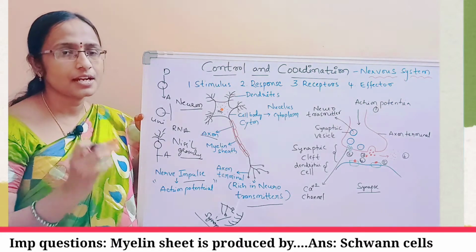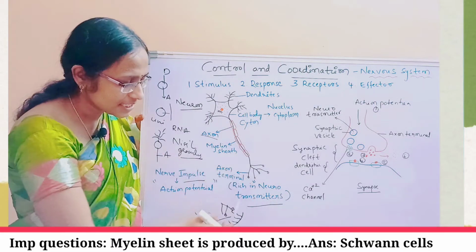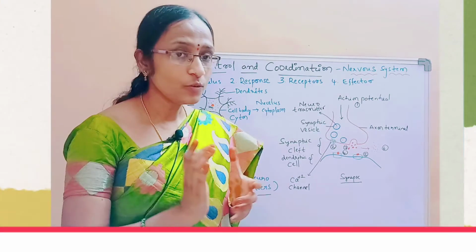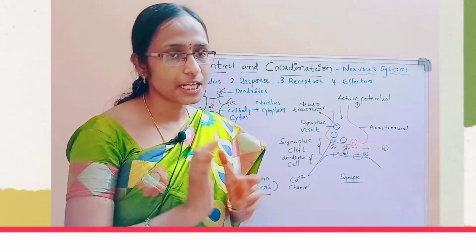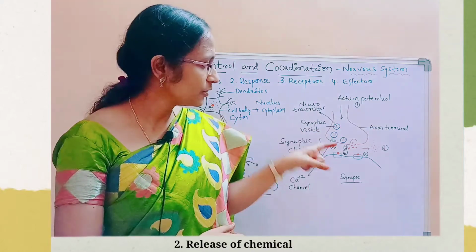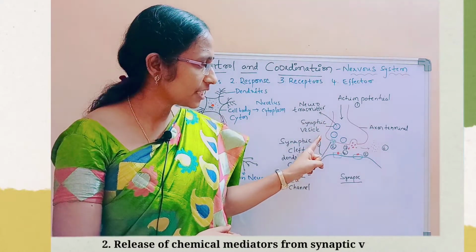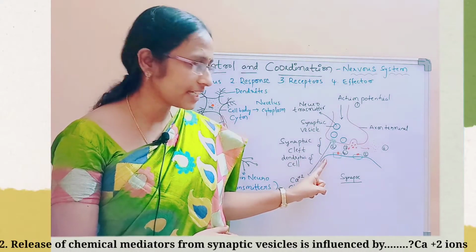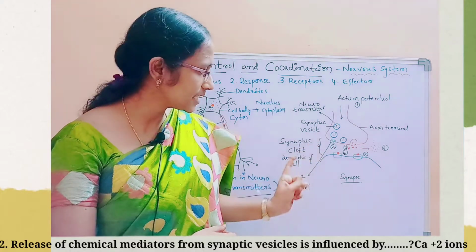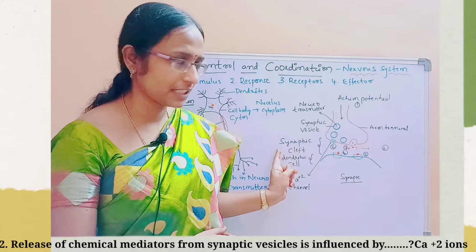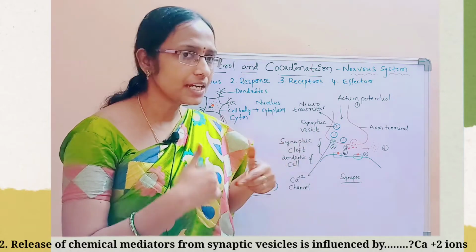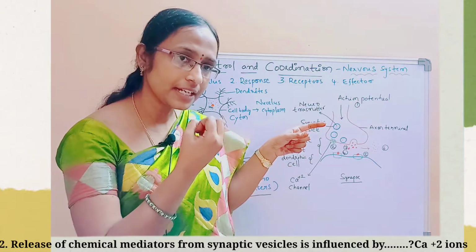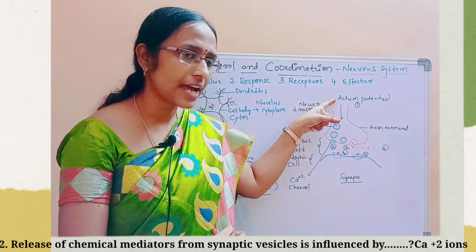Now we have to understand a little more information about the synapse, about what is happening throughout the synapse. Now we see what clearly happens in the synaptic portion of the nerve cell. Here you can see the axon terminal of the first nerve cell and the dendritic portion of the second nerve cell. In between, the space is there, no? This space is called the synaptic cleft. Now what happens in the synapse? Whenever a stimulus is generated, the neuron will identify it and it is transmitted in the form of an action potential.